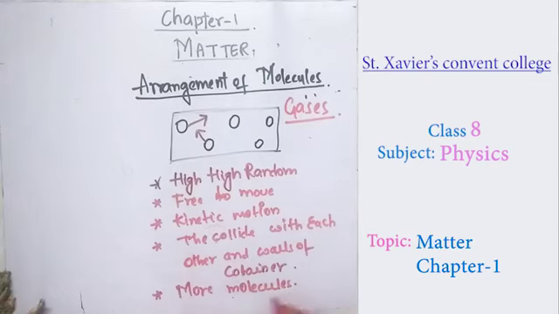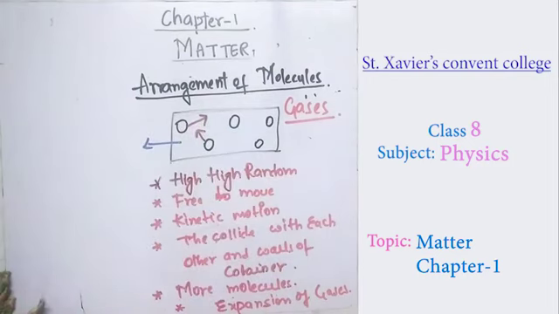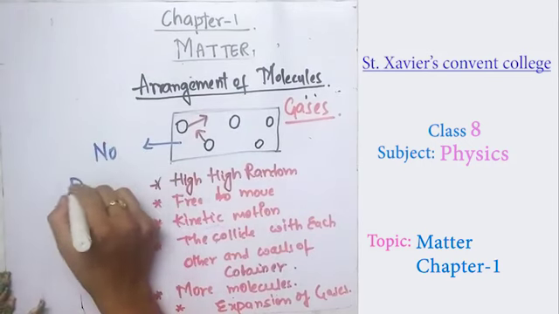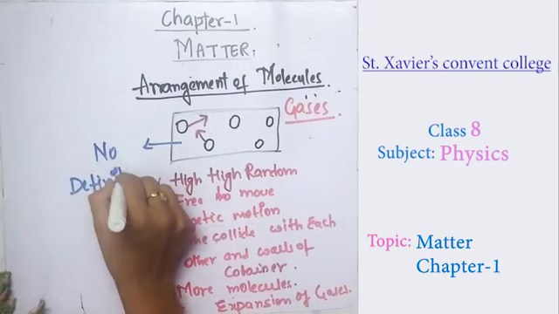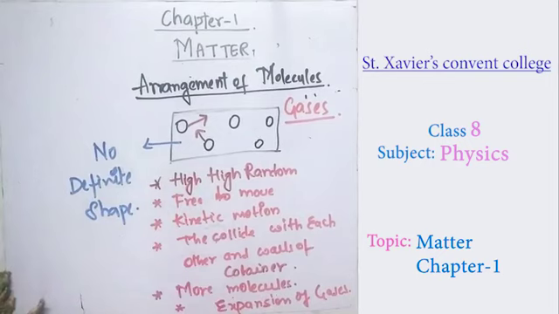As they produce more molecules, they start expanding. So expansion of gas molecules takes place. That's why they do not have a definite shape and volume. Whatever container they are put in, they acquire that shape. Even gases have no definite shape.